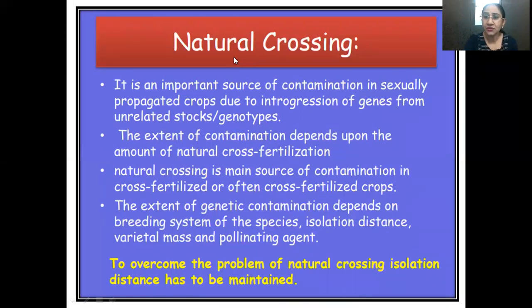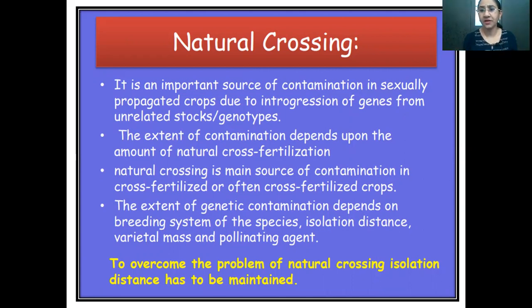Then natural crossing is an important source of contamination in sexually propagated crops due to introgression of genes from unrelated stocks or genotypes. Natural crossing means crossing through unwanted means.